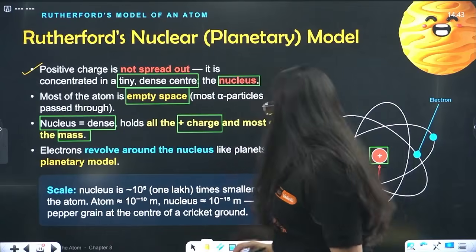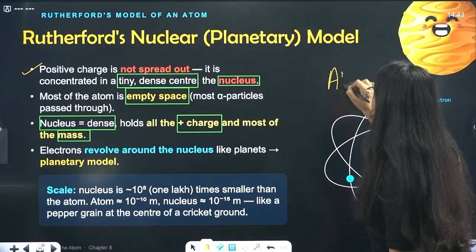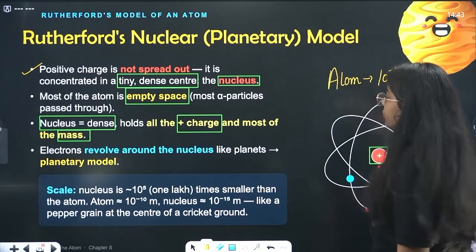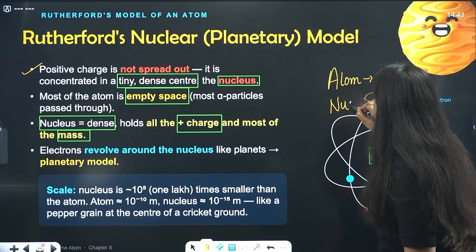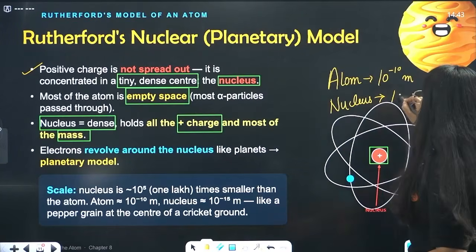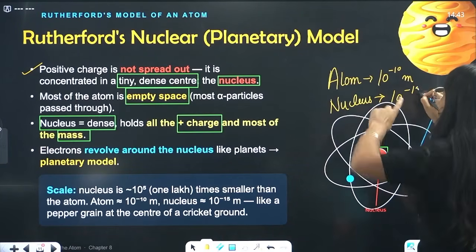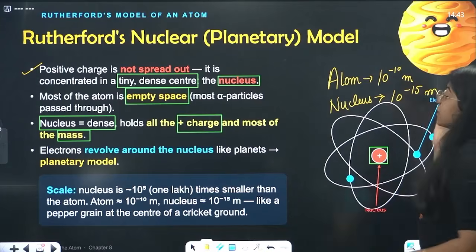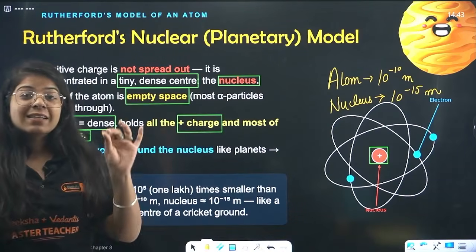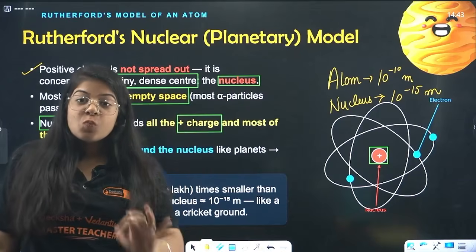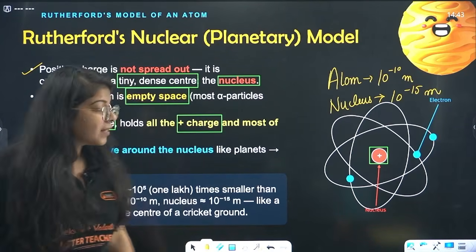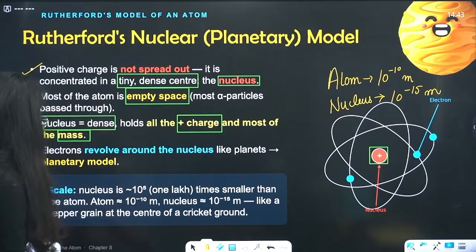Typically we have seen that the size of our atom is 10 raised to power minus 10 meters. But the nucleus is 5 times smaller than the atom. So this is the diameter. Its size is 10 raised to power minus 15 meter, 5 zeros, 10 lakh times smaller than the actual atom. So that's the comparison.